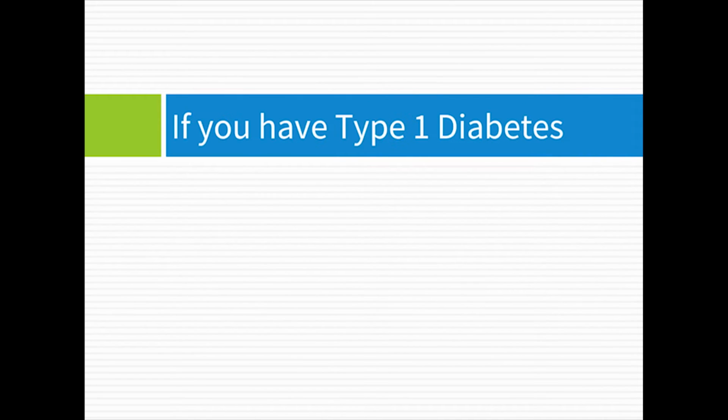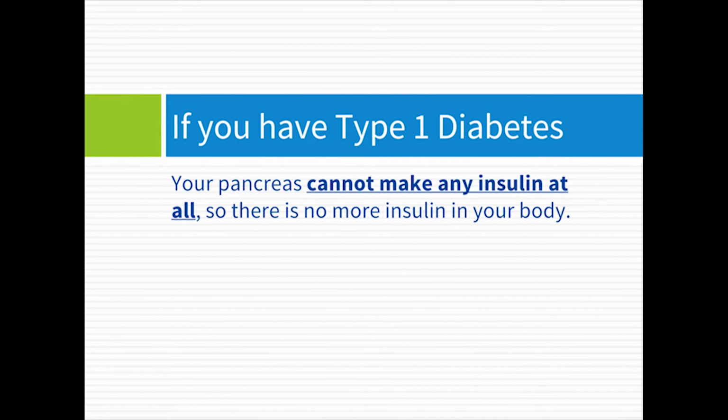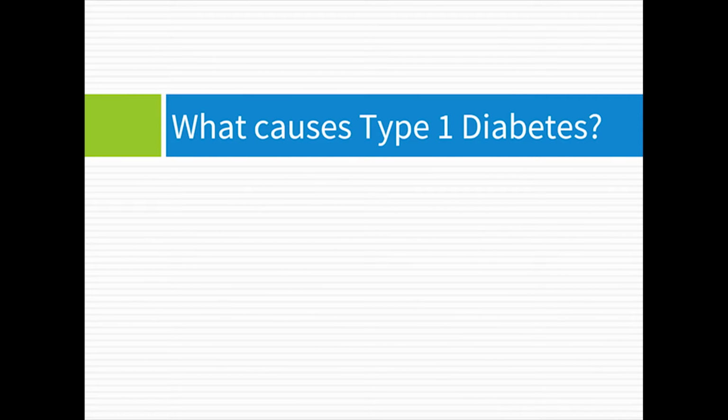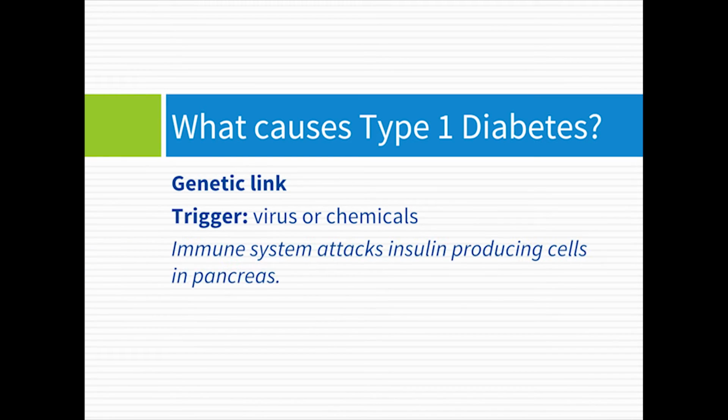If you have type 1 diabetes, your pancreas cannot make any insulin at all, so there is no more insulin in your body. So what causes people to develop type 1 diabetes? Experts are still not exactly sure, but there appears to be a genetic link within families and possibly a trigger, such as a virus or certain chemicals, that can cause your immune system to attack your pancreas and prevent it